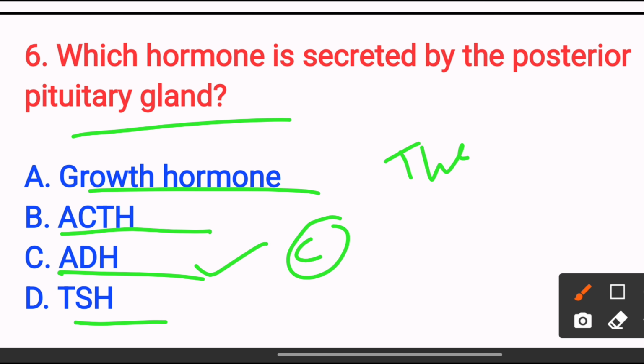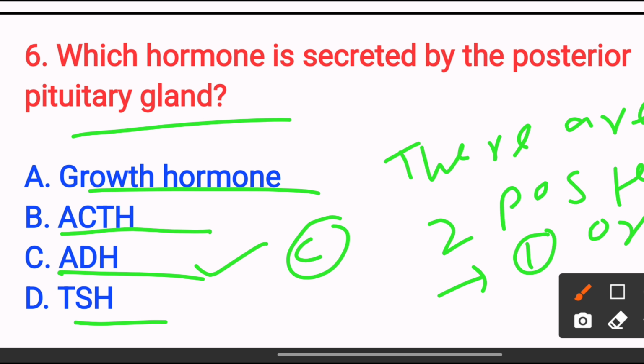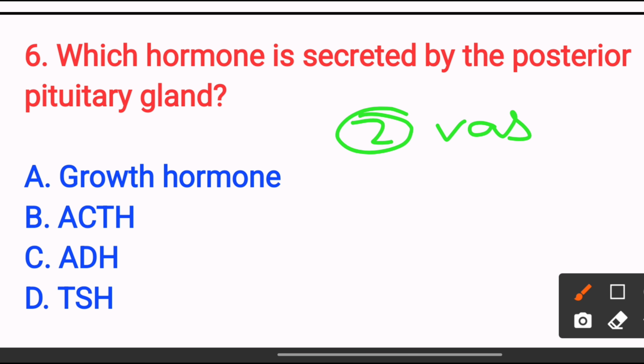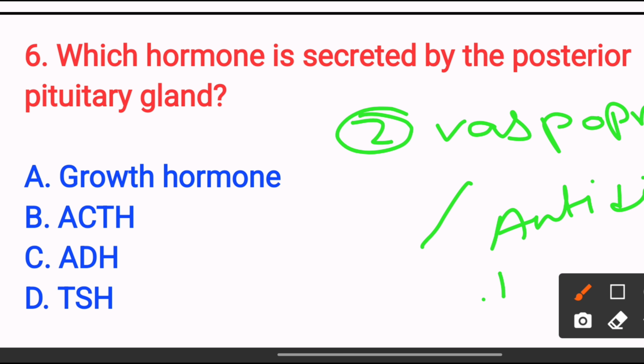There are two posterior pituitary gland hormones. One is oxytocin, and the second one is vasopressin or ADH, vasopressin or antidiuretic hormone. And ADH promotes water reabsorption. So the answer is option C.